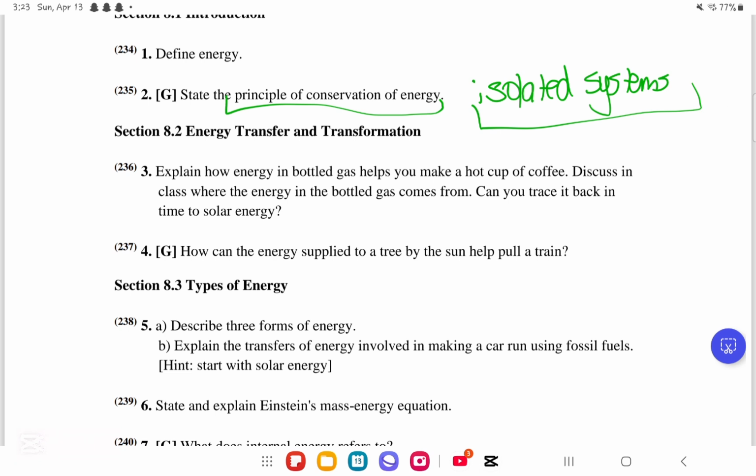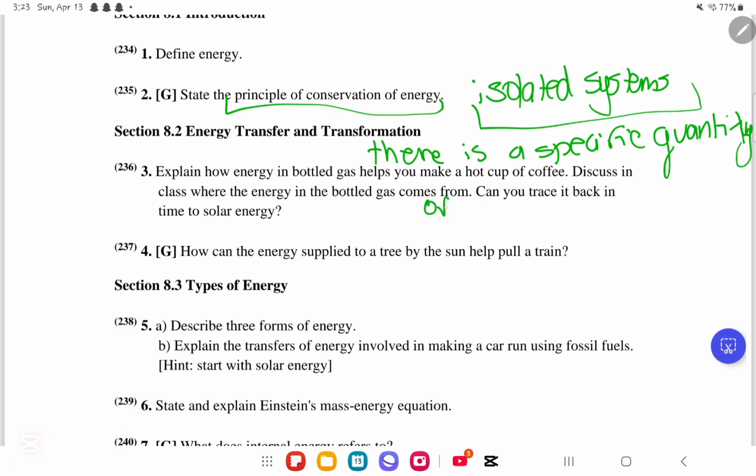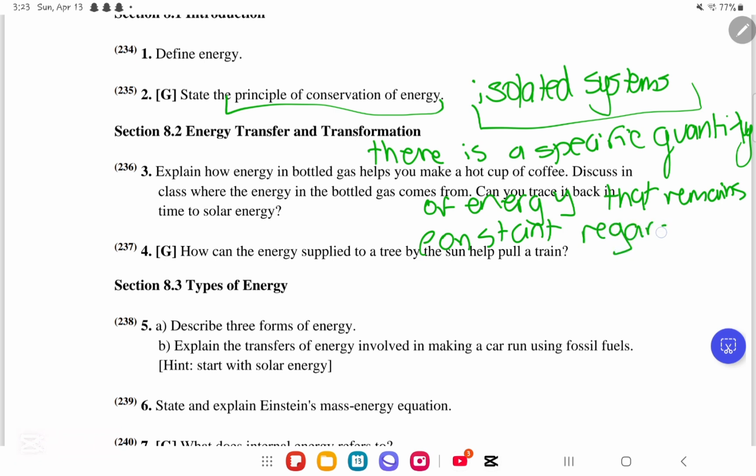In an isolated physical system, there is a specific quantity of energy that remains constant regardless of any internal interactions.